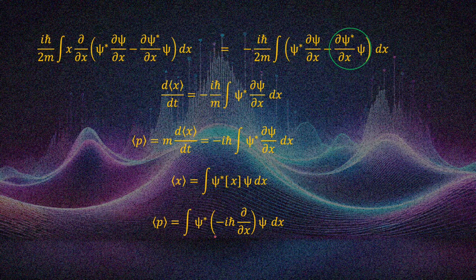We're going to do more of this in the next video: how we calculate momentum, and how we then calculate the expectation value of kinetic energy or anything else. So this is how you calculate it, and you can consider it as an operator, where the momentum operator is minus i h-bar d over dx, and the operator for position is just x.